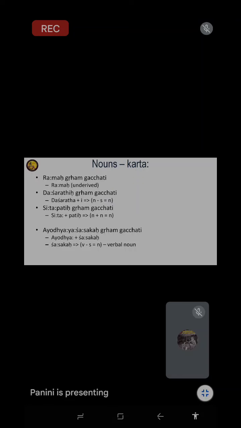So Panini always comes to the finite set, keeps the finite set, then he makes the rule to say that you can get infinite sentences if you know this finite set. If you know these nouns, how they are correctly used in our languages, what are the rules they follow.